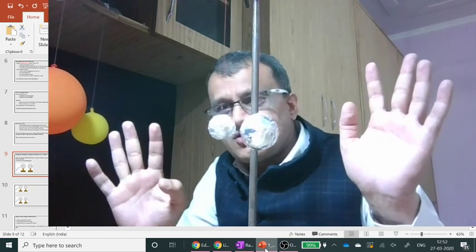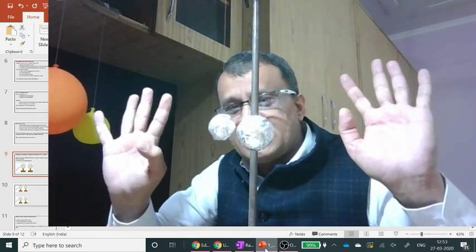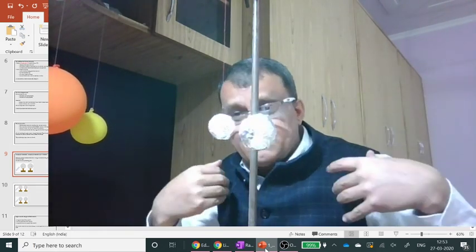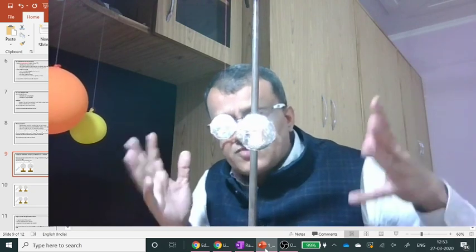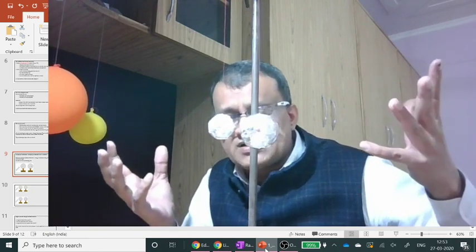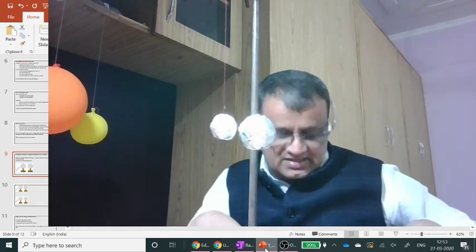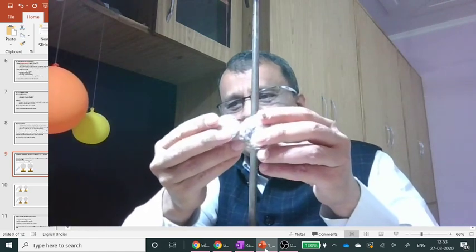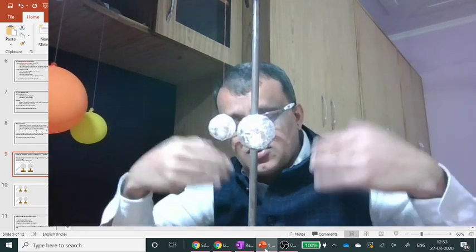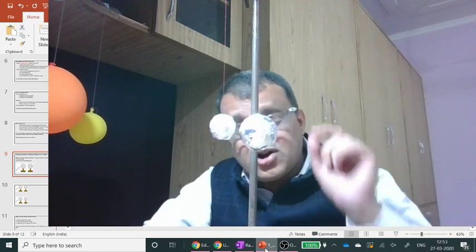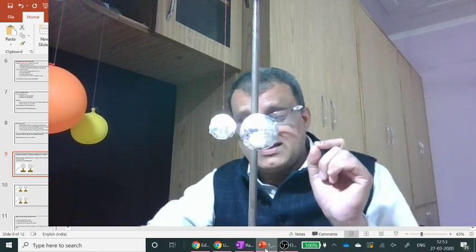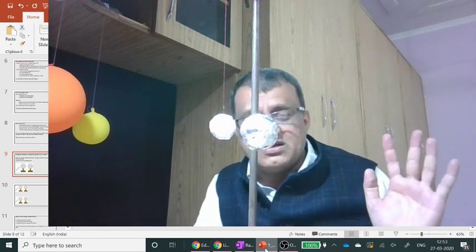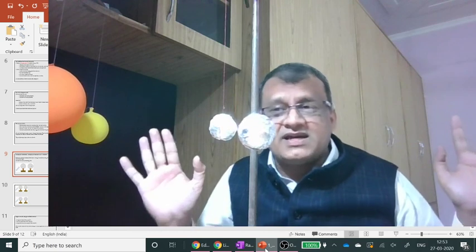I have to make sure that these balls do not have any charge. I'm not putting on shoes, I'm putting on slippers. So I'm removing those slippers and now I'm touching these balls with my hand so that whatever static charge is there goes to the earth. That is called earthing, when you connect something directly to the earth. Now, my body is a conducting body.